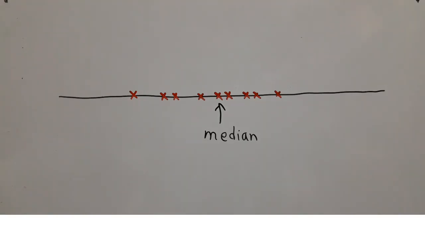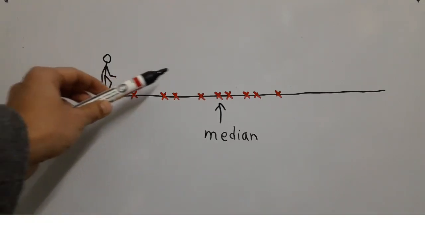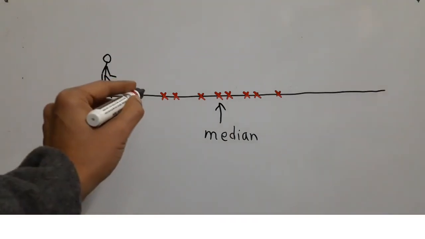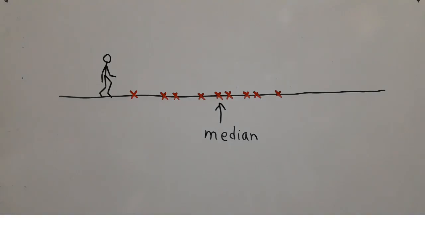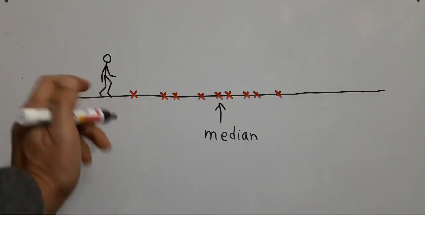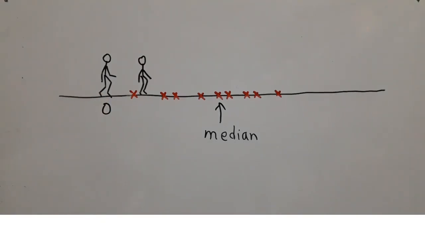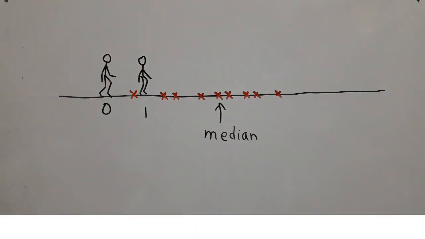Now we can think of this median as characterized by certain other properties other than just saying that it is the centralmost point. Just imagine that there is a guy like this who is walking from this end of the data and going inside. Now when the guy comes here, then I will say that his depth inside the data is 1. He has gone one level deep inside the data. So now his data depth is 0. When he comes here, his data depth becomes 1. When he comes here, his data depth becomes 2, like this.